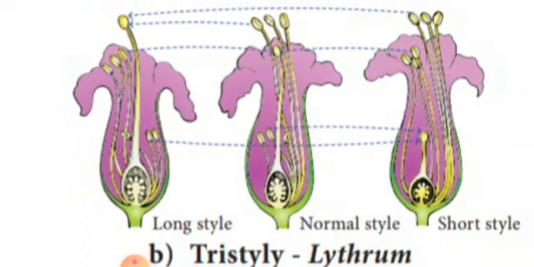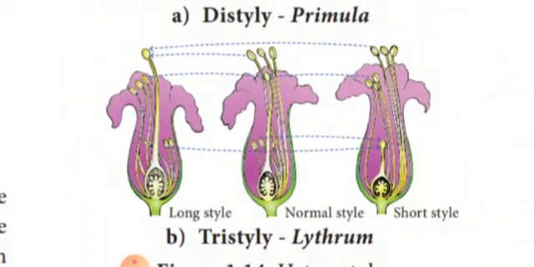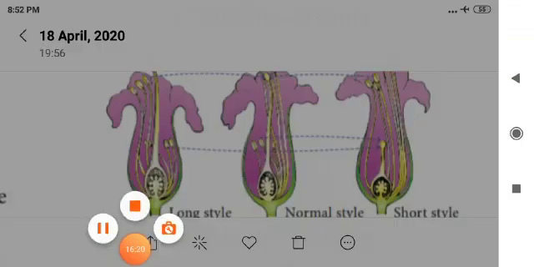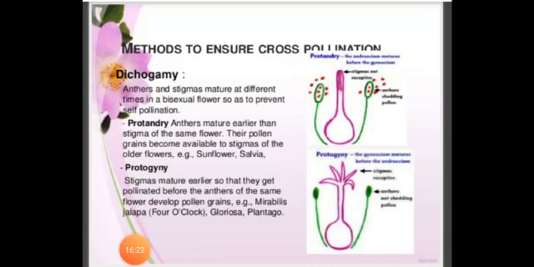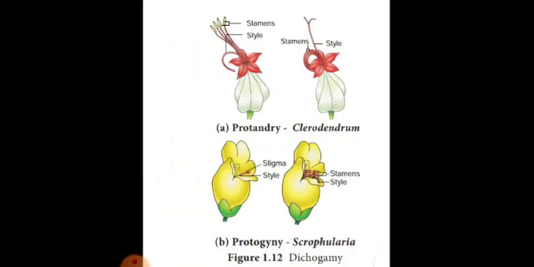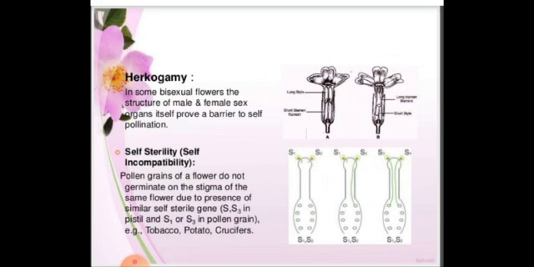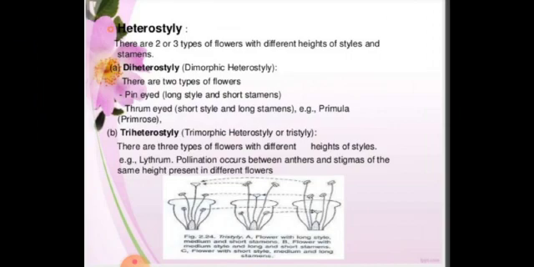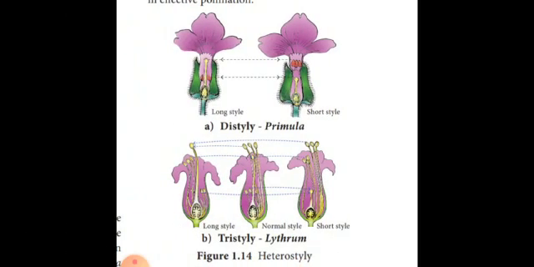These types are contrivances for cross pollination. We have seen here many bisexual flowers under the contrivances. These ensure cross pollination. One is dichogamy, another one is hercogamy, and another one is heterostyly. The style and stigma will be of varying size. We have seen in the picture.